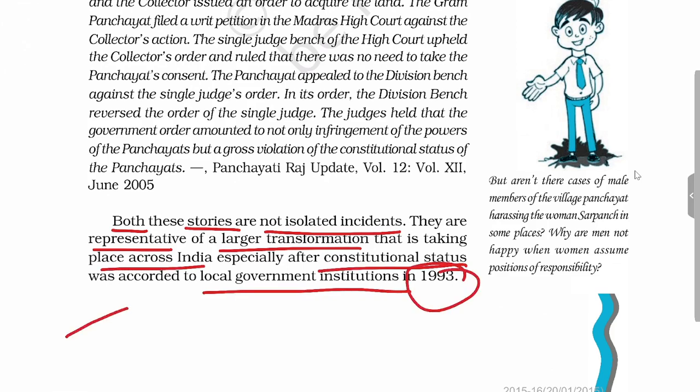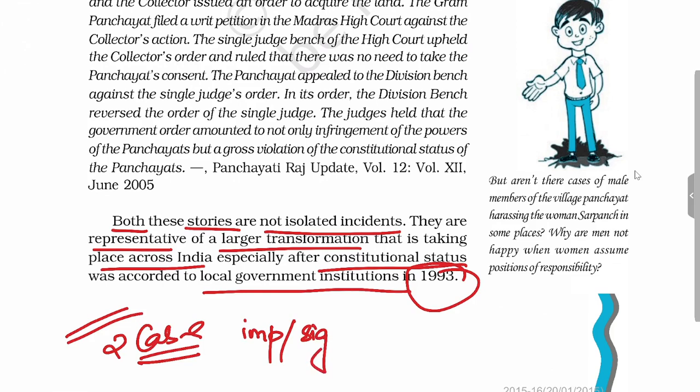So after reading the two case studies, you will see the importance or the significance of the local government and how it is transforming the rural and the urban areas and the lives of the weaker sections of the society, particularly women, after the implementation of the 73rd and 74th Amendment Act, which provided constitutional status to the local government in India.